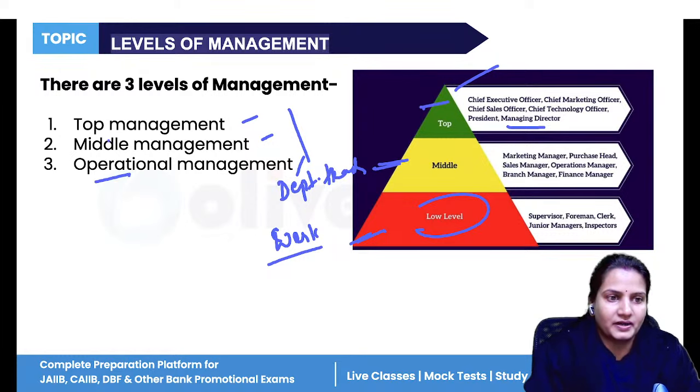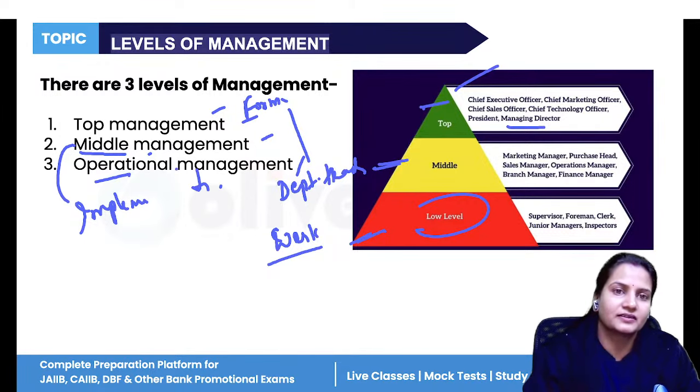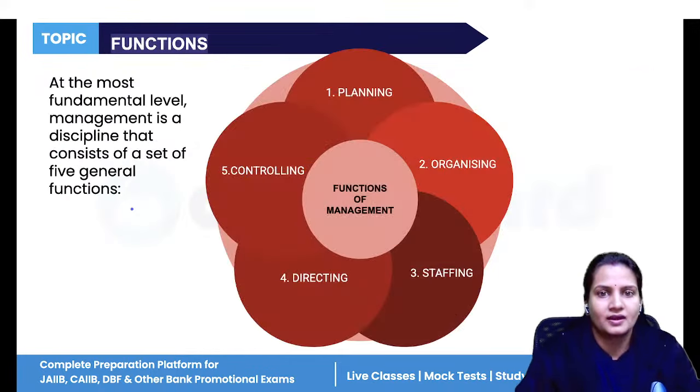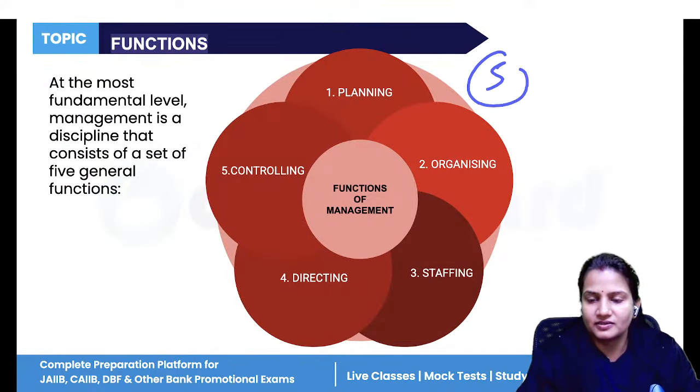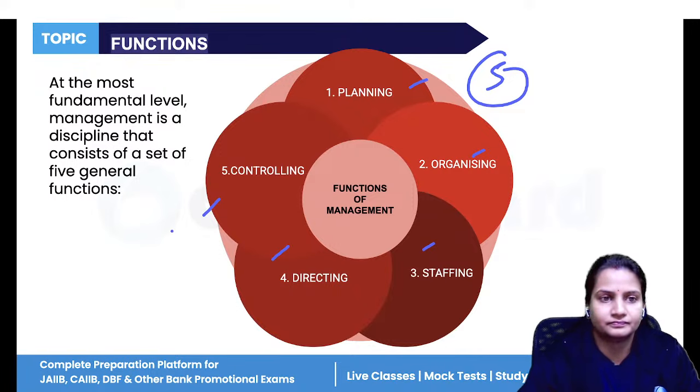Now, middle level management implements plans. Top level management formulates plans. And operational level management guides their lower people on how to follow those plans. So we have a total of five functions of management: planning, organizing, staffing, directing, and controlling.